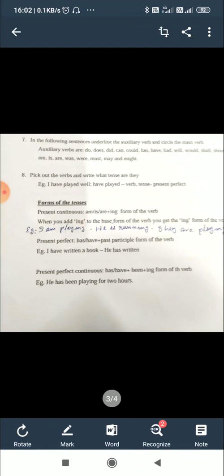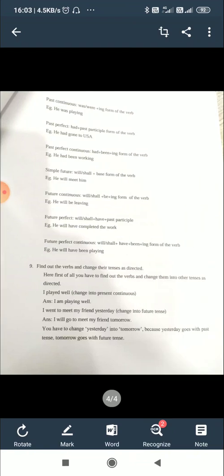Then past continuous, was or were plus ing form of the verb. He was playing. Was playing is the verb, tense is past continuous. Past perfect. Had plus past participle form of the verb. Had gone to USA. Had gone is a verb that is in past perfect tense. Past perfect continuous. Had plus been plus ing form of the verb. Had been working is the past perfect continuous tense.